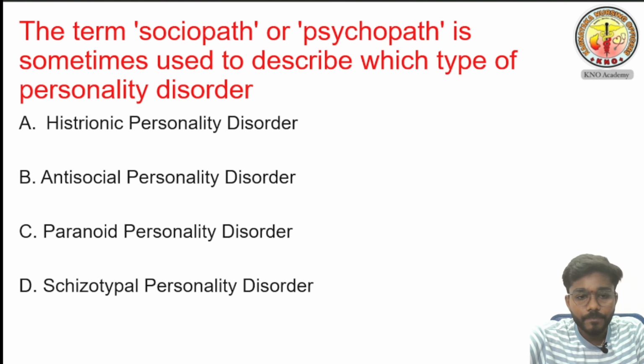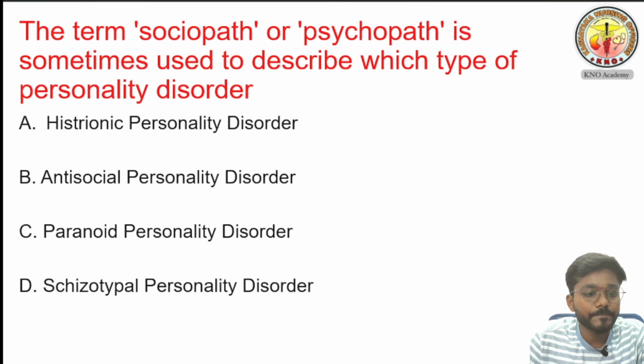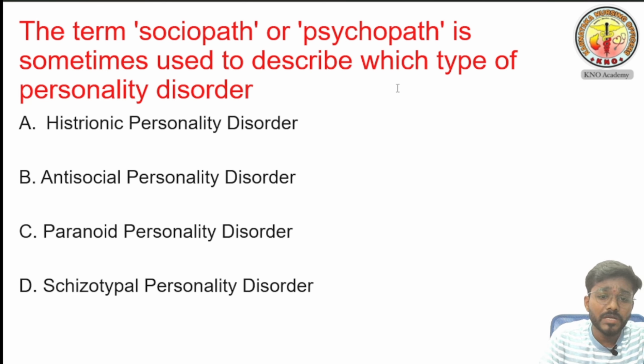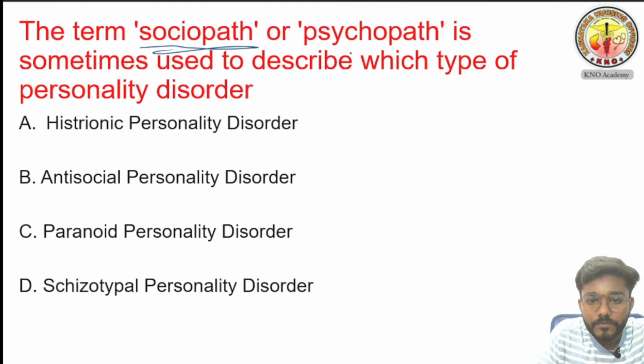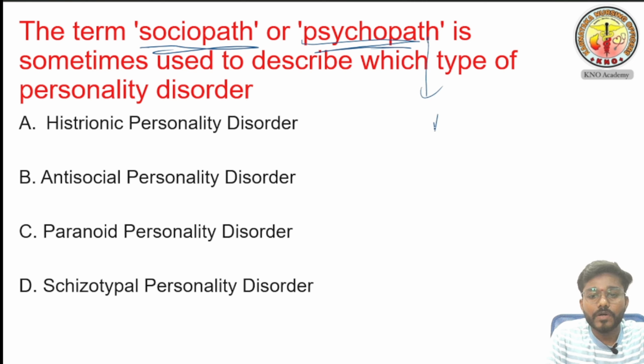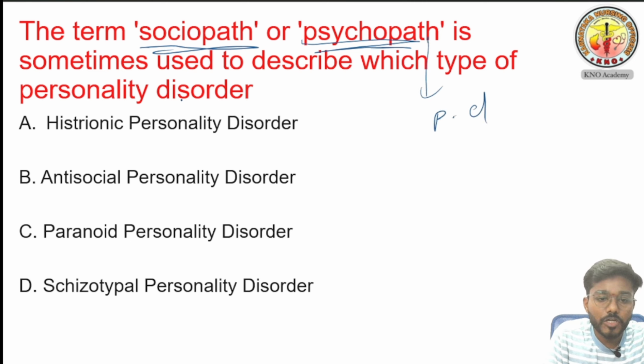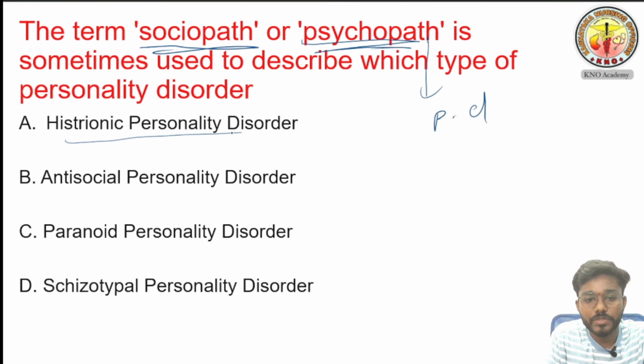Yeah, we'll solve this question. The term sociopath or psychopath is sometimes used to describe which of the personality disorders. What is it asking? The term sociopath or psychopath, it is used for which personality disorder he is asking. So the first option is histrionic personality disorder. No, this is not used for histrionic personality disorder. Antisocial personality disorder. Yes, of course, it is used for antisocial personality disorder.